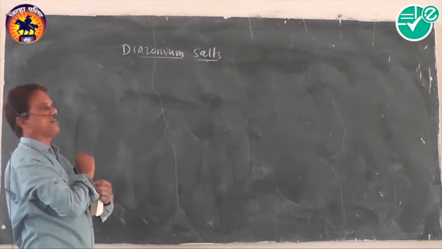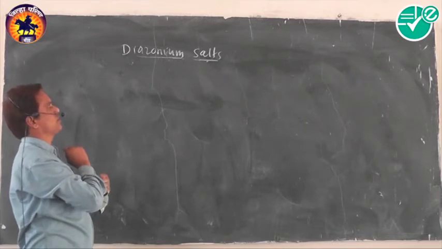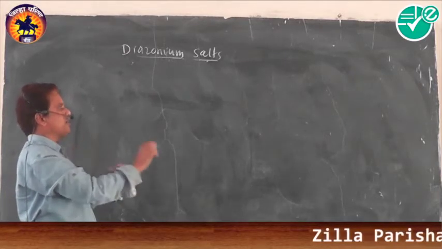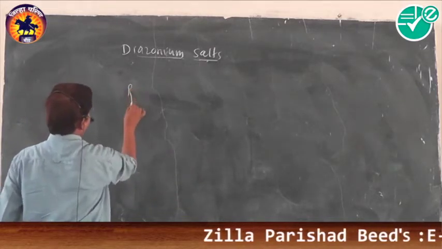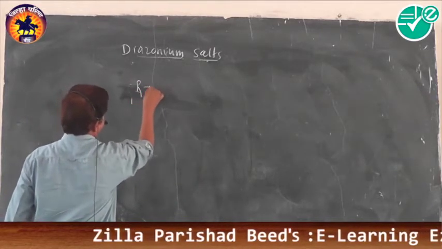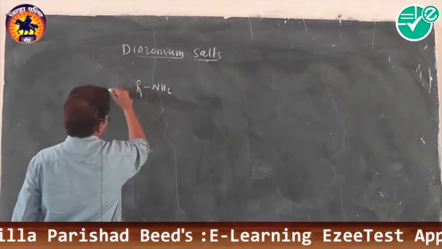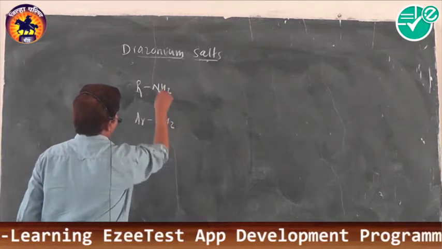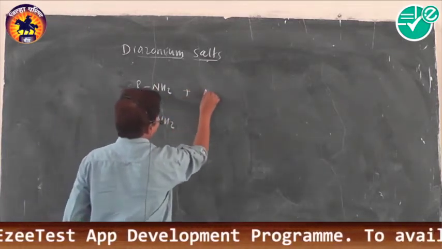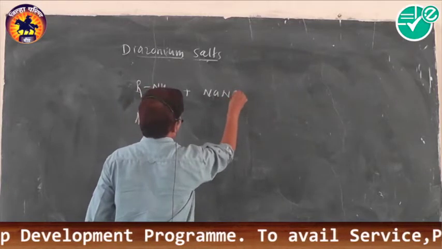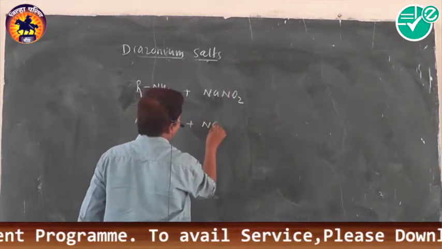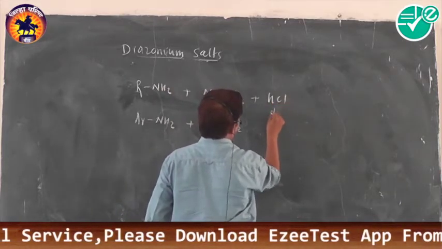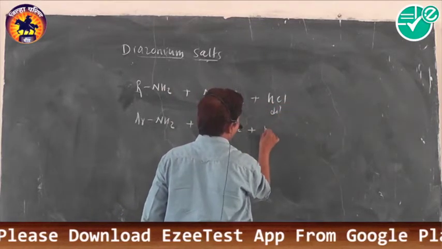What are actual diazonium salts? Diazonium salts are obtained by reaction of either aliphatic primary amines or aromatic primary amines, when such amines are treated with sodium nitrite and dilute hydrochloric acid at a cold condition.